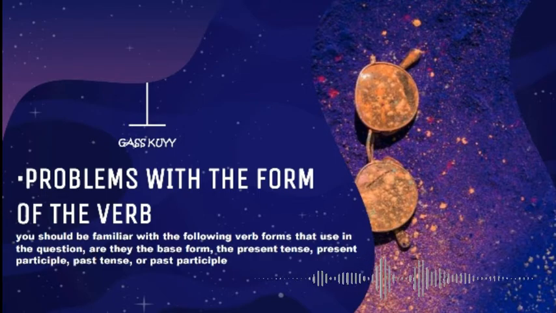So you should know what tenses are used in the sentence to make it easier in answering the question.